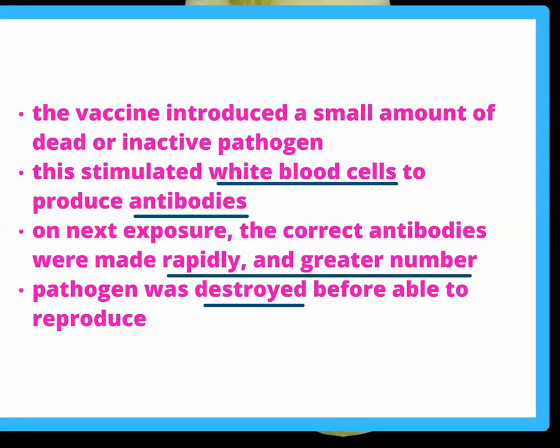The vaccine introduced a small amount of dead or inactivated pathogen. This stimulated white blood cells to produce antibodies against measles. On next exposure to the measles pathogen, the boy was able to make the correct antibodies rapidly and in large numbers. The pathogen was destroyed before it was able to reproduce.